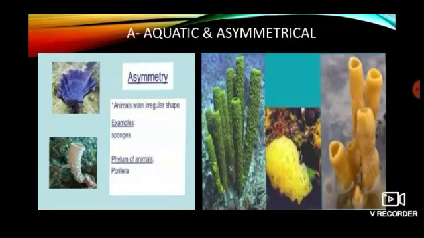A is for aquatic and asymmetrical. These sponges are all aquatic animals. Basically, most of them are found in marine water, whereas a few are also freshwater dwellers. Most of these animals have an asymmetrical body plan without proper body symmetry. Symmetry is absent, and hence they are considered to be asymmetrical.